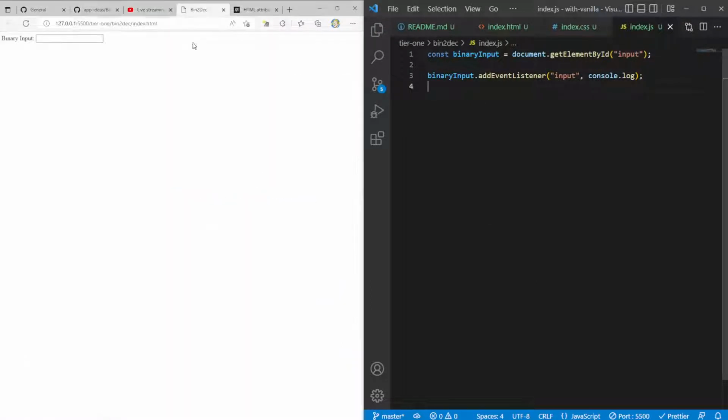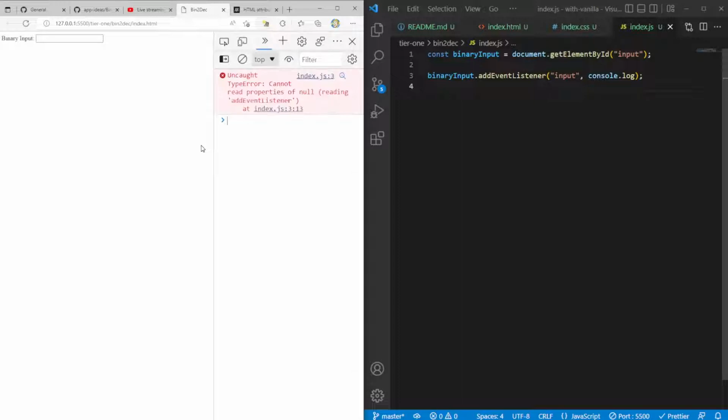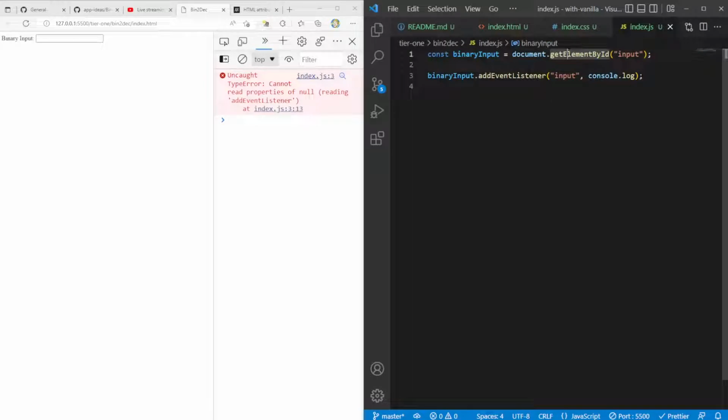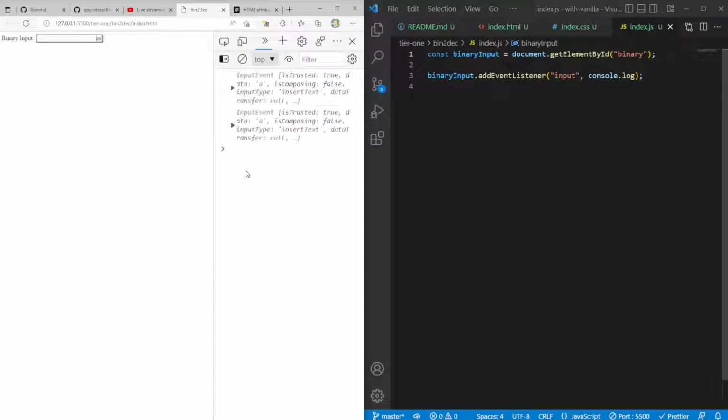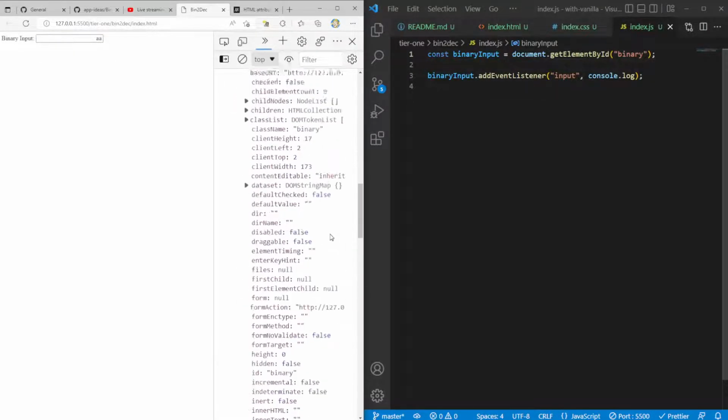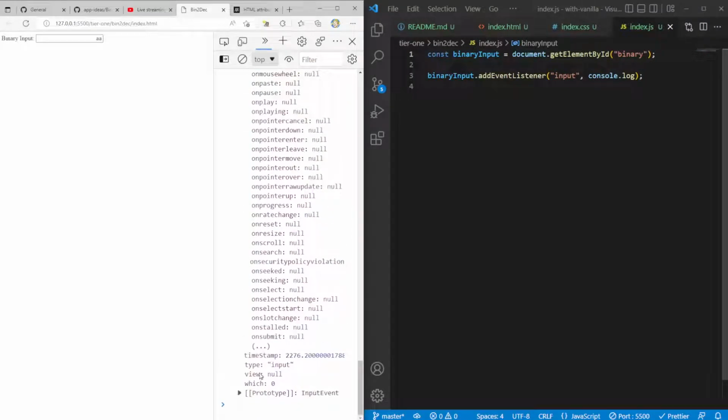I'm going to open this up again, and this time I will open up my DevTools. Let's see, reading addEventListener, it didn't like that. getElementById, input, I think I called it binary, right? So that's a typo on my end. Let's start typing some stuff here and see what happens. One of the really cool things about this input event is that if we go to the target, which is the input itself, there should be a property called validity.